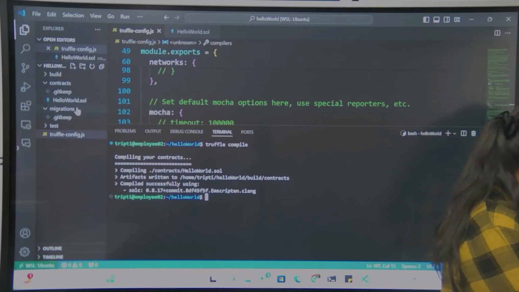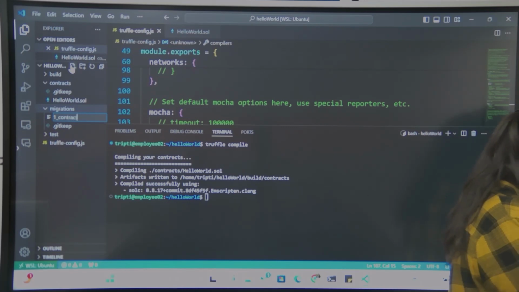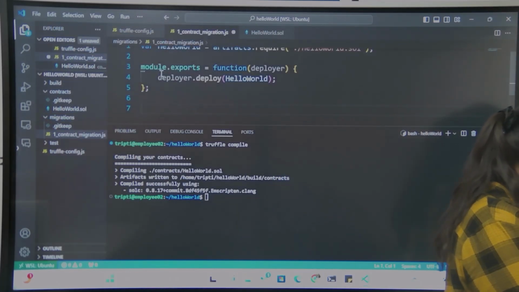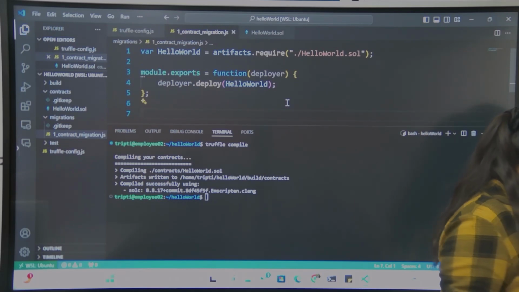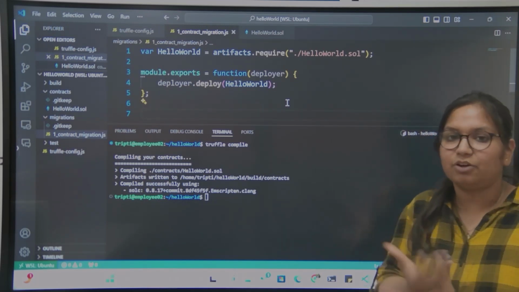For deploying, first we need to create a file which is named 1_contract_migration.js. What we need to do here is first give the smart contract path.